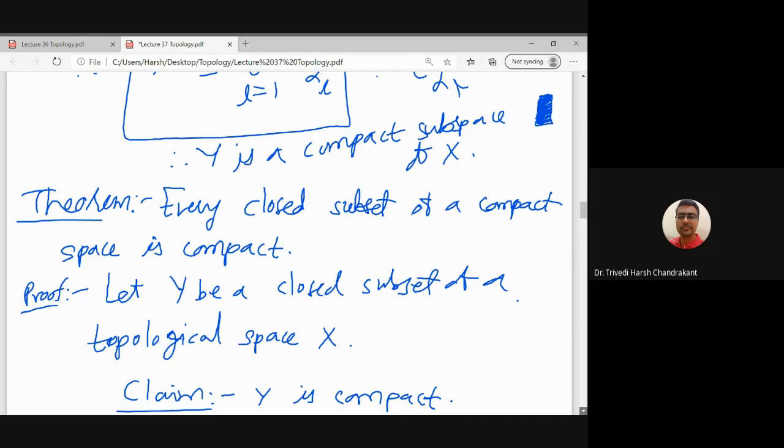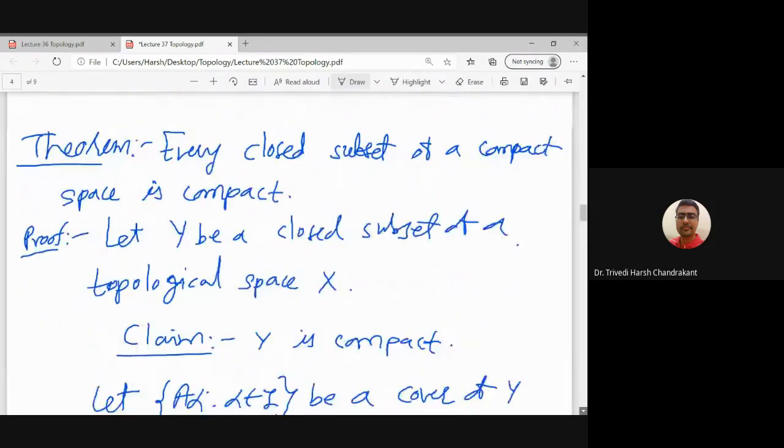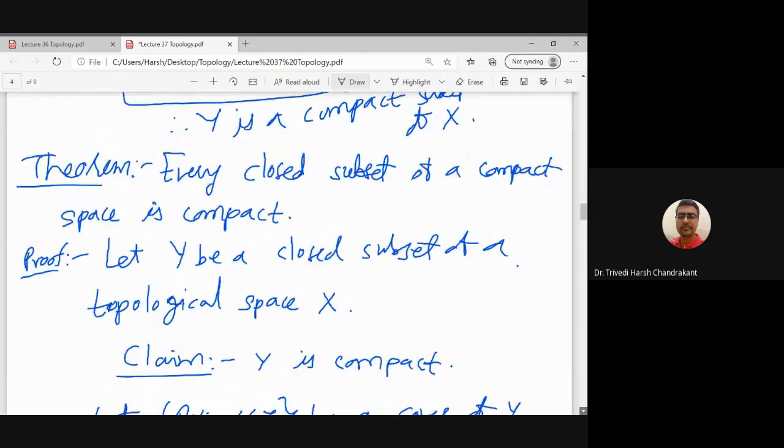So what we want to show is this: we take a closed subset of a topological space X. Let us say capital Y is a closed subset of a topological space X, and our claim is that this closed subset Y is a compact space.